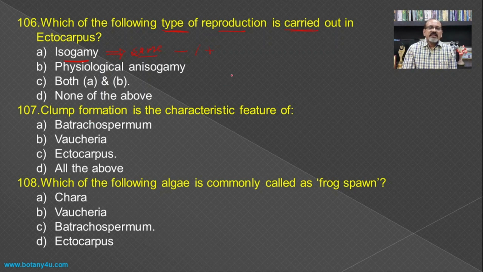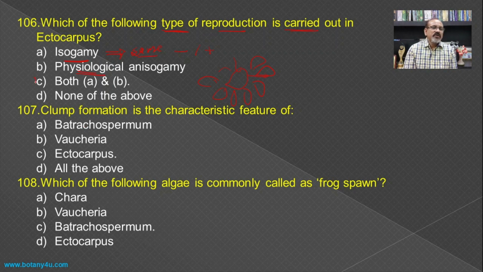But in certain cases some of the gametes are larger and remain steady at their place and the other gametes move towards them, and this is known as clump formation. Such a type of sexual reproduction in which one gamete remains steady and other gametes move towards it is known as physiological anisogamy.